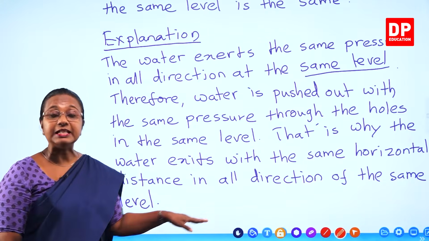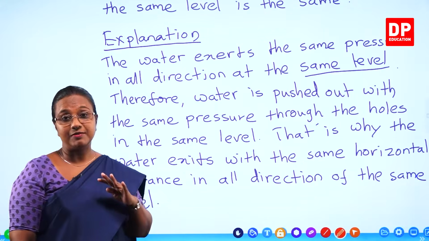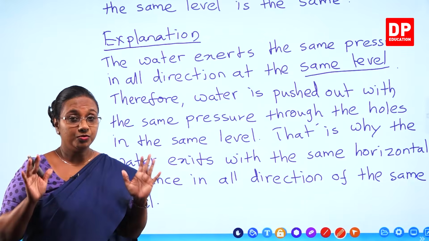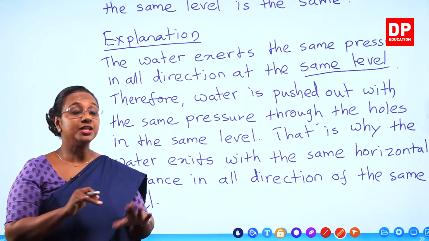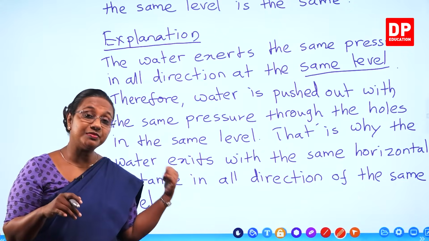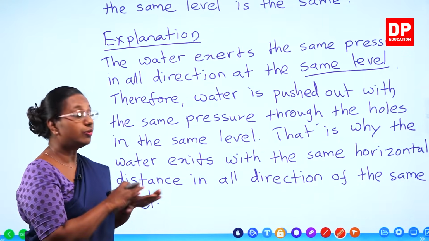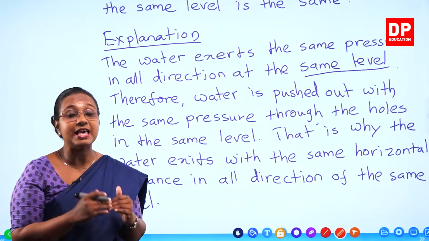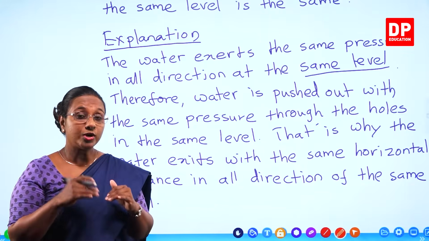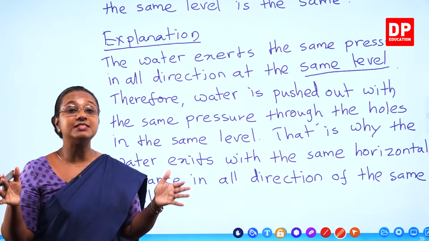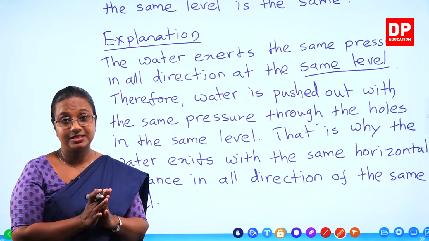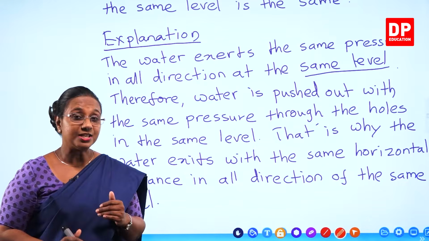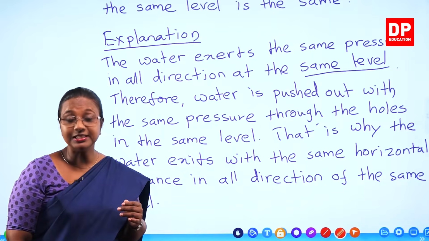Now I am repeating the term same level because that is what we are trying to understand here. You know that liquid exerts the pressure in all directions. That was the first activity. So here also it exerts the pressure in all directions but in the same level. So that is why water exits and travels the same horizontal distance. I am sure you all can understand that clearly. With that, students, we will move on to another activity.